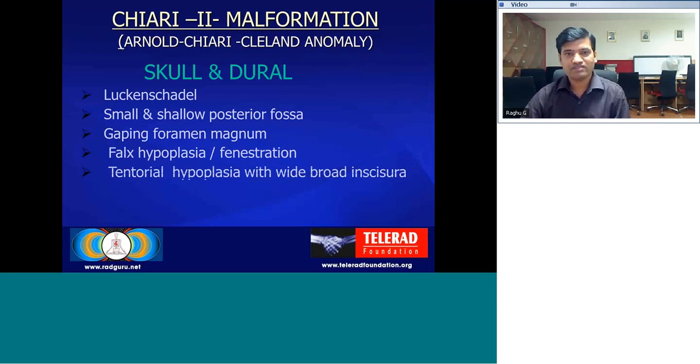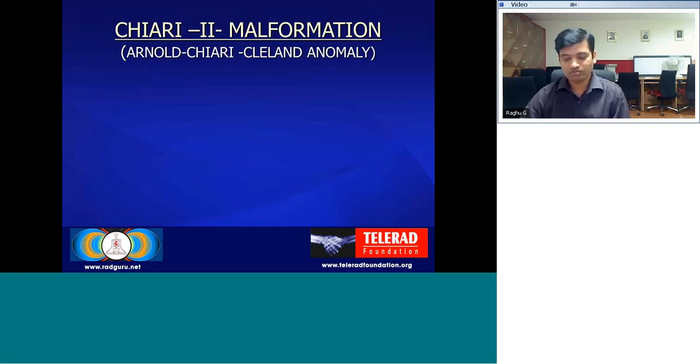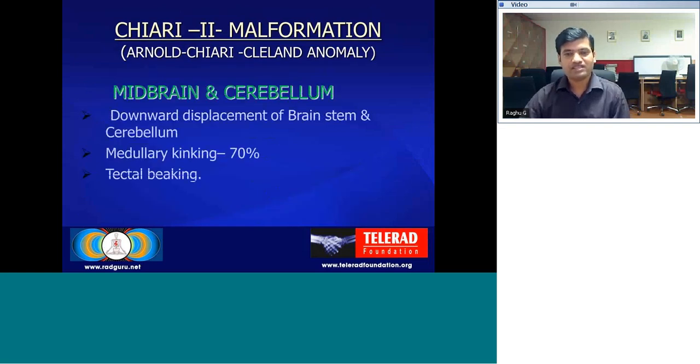The various components of Chiari II malformation are in the skull. You can see lacunar skull, that is leukoencephalon, and a small shallow posterior fossa with a gaping foramen magnum. There is hypoplasia of the falx with fenestration of the falx. There is tentorial hypoplasia with a wide or broad incisura, and the petrous and clivus are posteriorly scalloped, and there can be associated myelomeningocele with dysraphism. In the midbrain and cerebellum, again, there is downward displacement of the brainstem and cerebellum.